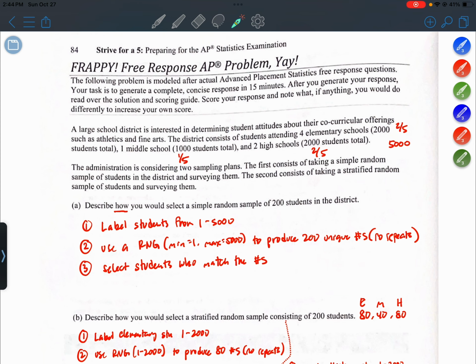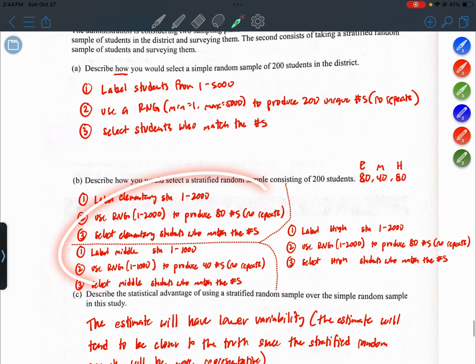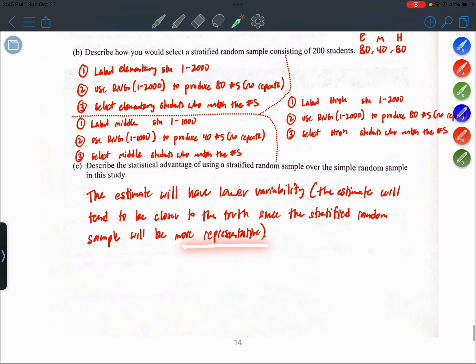Maybe it's the elementary level, right? And now your sample really isn't representative of the whole district. It's mostly representative of the elementary students. Stratifying solves that issue by guaranteeing proportional representation, or fair representation of all three levels of students in the district, giving you that more representative sample.